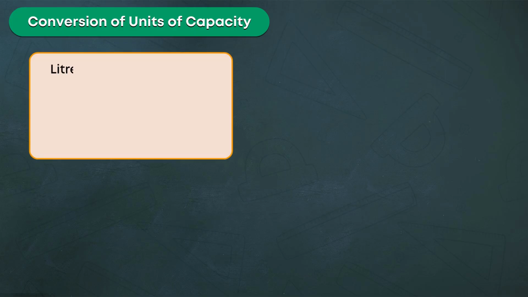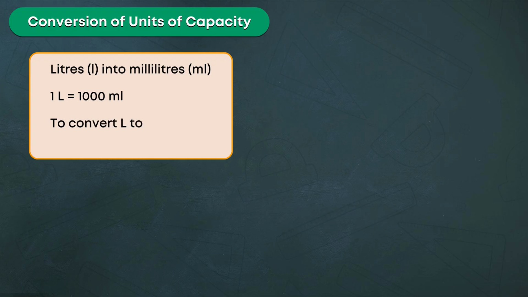Conversion of units of capacity. Liters into milliliters. 1 liter is equal to 1000 milliliters. To convert liter to milliliters, multiply liter by 1000.